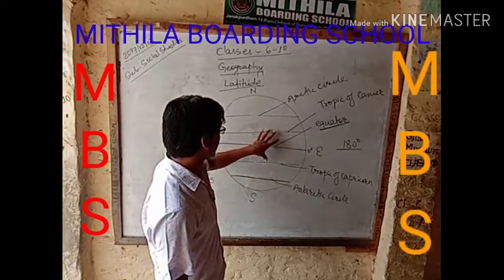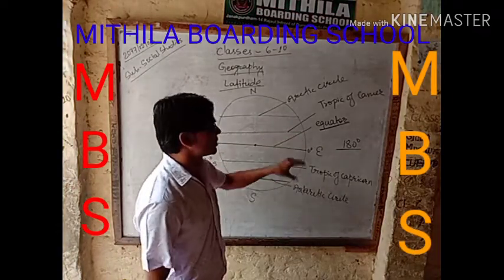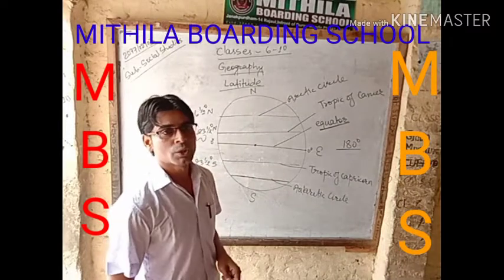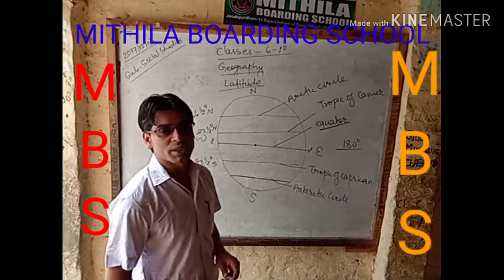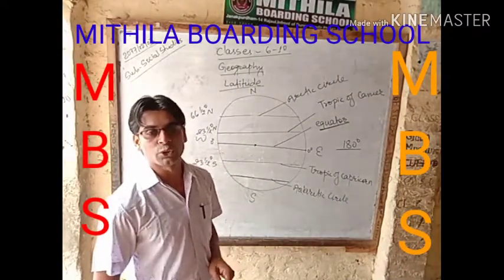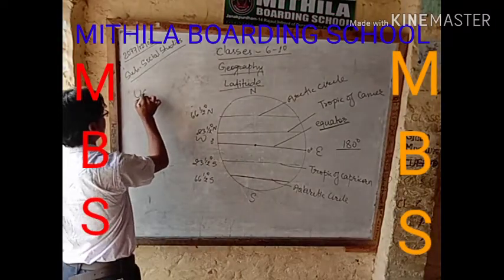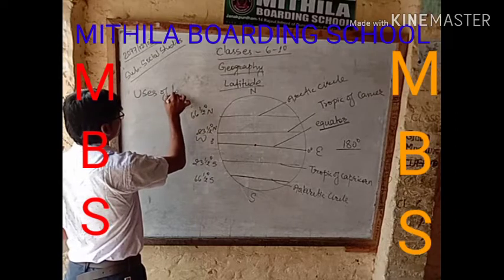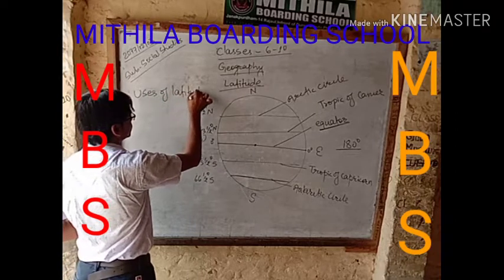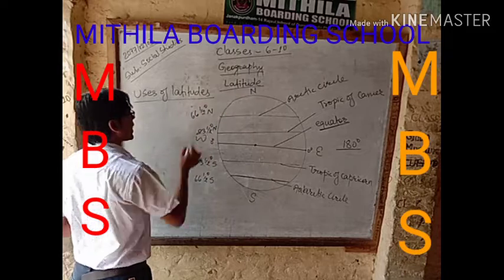Before defining the climatic characteristics of these latitudes, we are going to study the uses of latitudes.